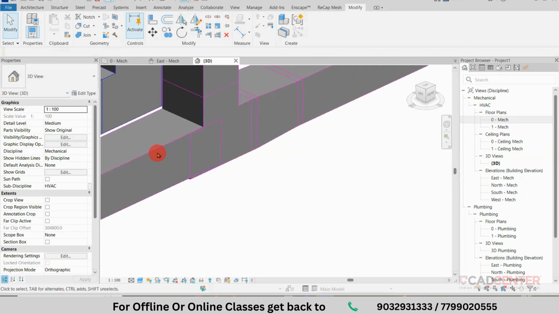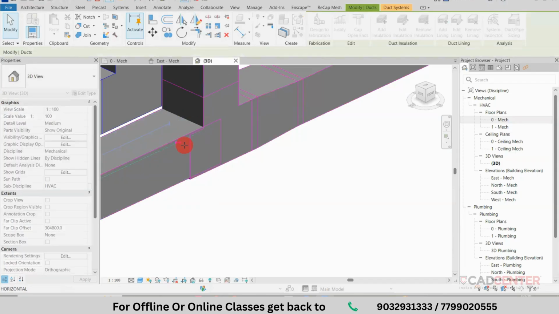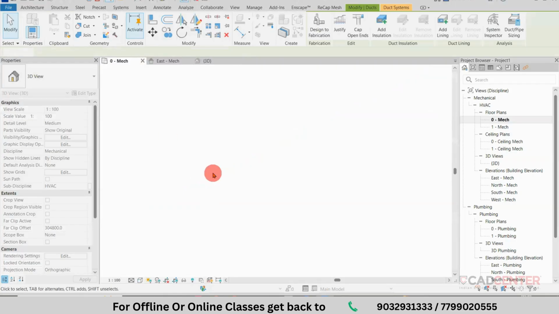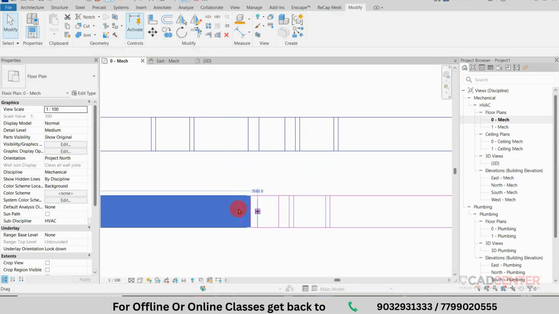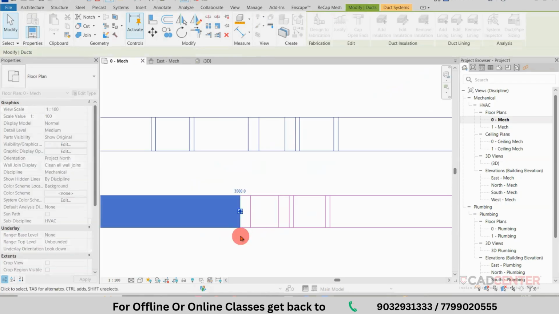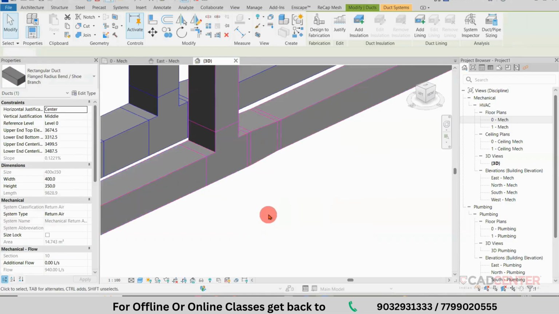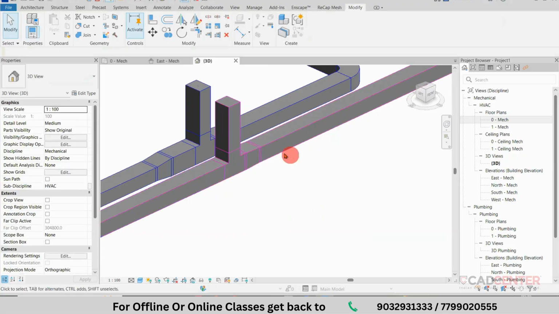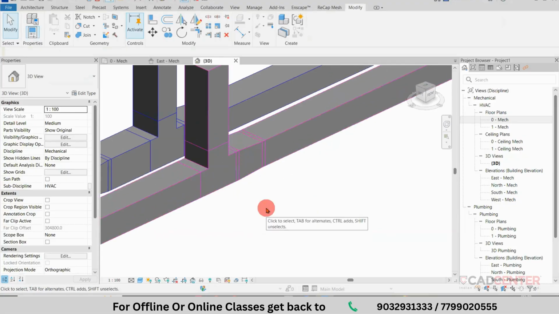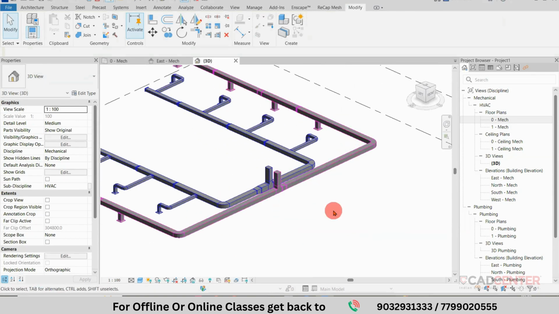So one method is, you can select this element, select this end point, and route to the other element's end point. Go to the top view. By default, it is there inside. So when you connect it to this point, it will be connected. And you can check in 3D and it is connected to that point. If it is not connected with the proper size, we need fittings. If it is a different size, then we need fittings also. With this method we have to connect the supply and return to the next connection.